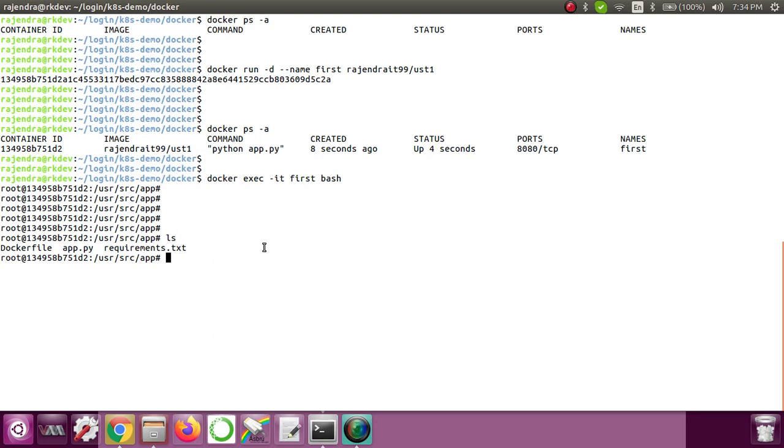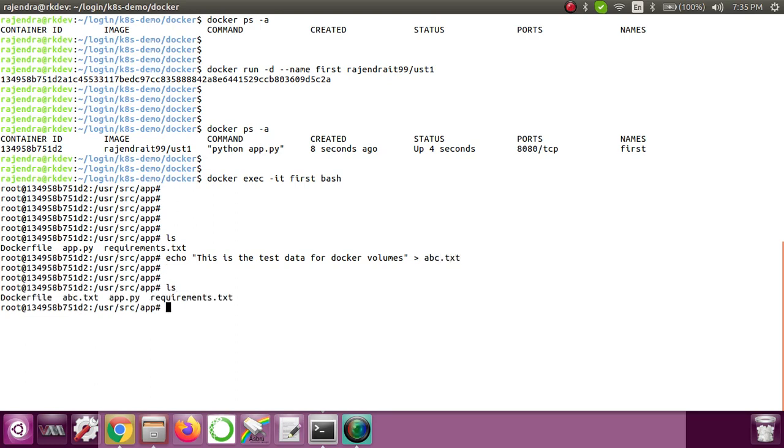Okay, and then we'll see whether, if we stop the container, that data persists or not. First, let me create some data here. I'll create some, like, this is the test data for Docker volumes. Now I'm just pushing this data inside abc.txt. If I run it, you can see that the abc.txt file got created, and the content of that is: this is the test data for Docker volumes.